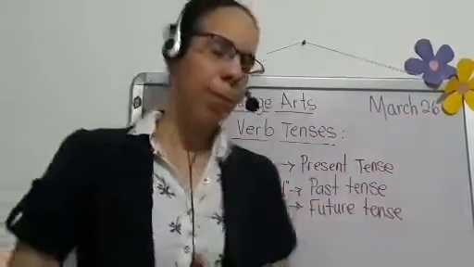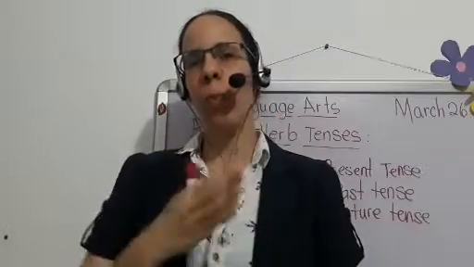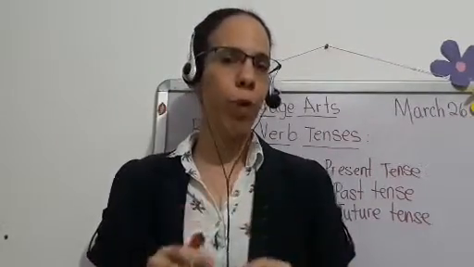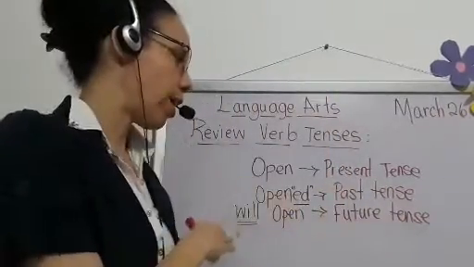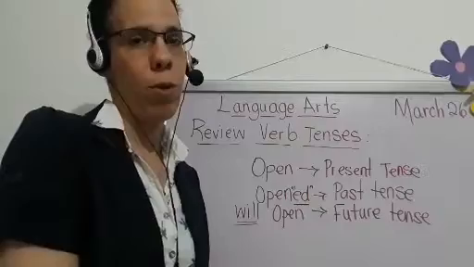So for today, I will be leaving you some exercises, not so many, just some. That way you will keep on track, you will be practicing some exercises where you will be identifying the verb tense. And please remember what we already explained and reviewed together.